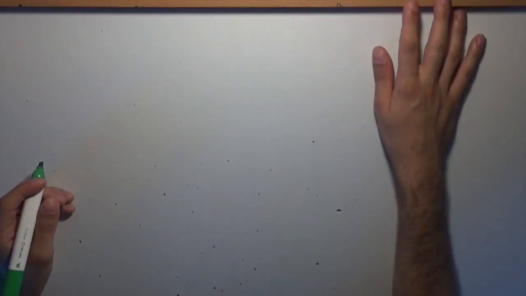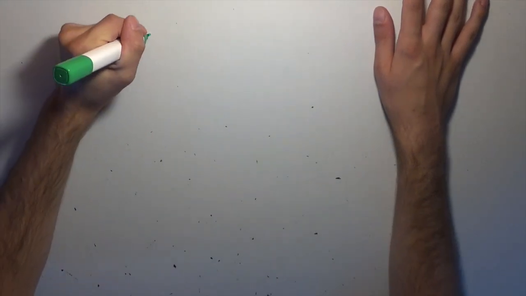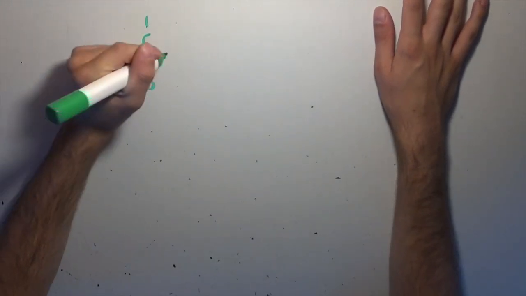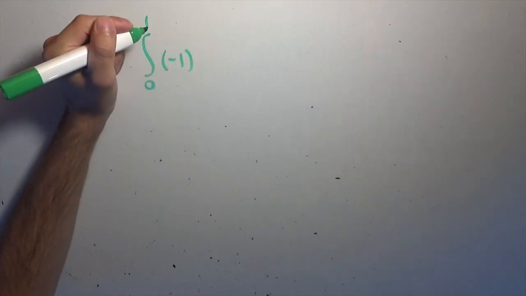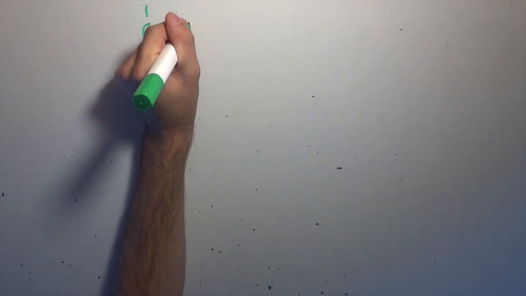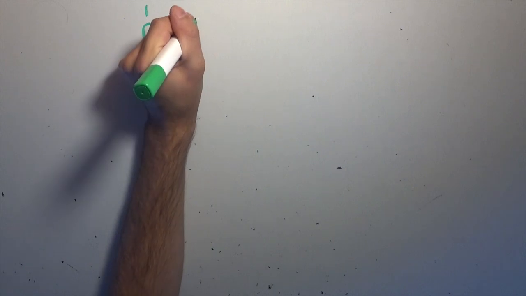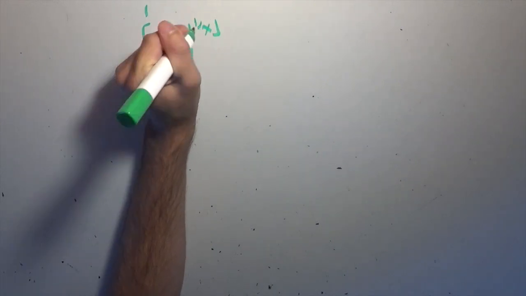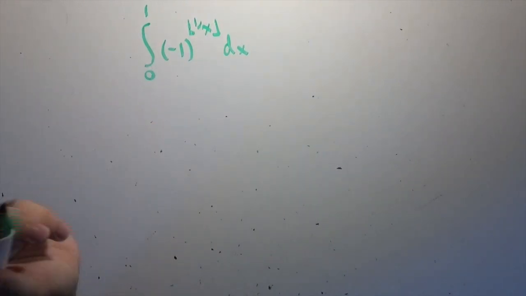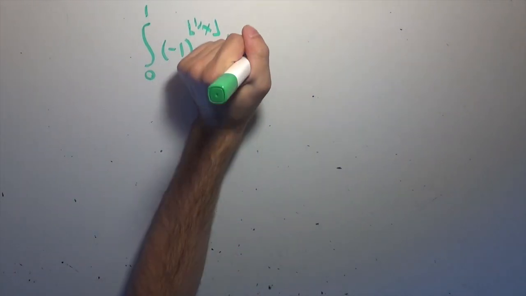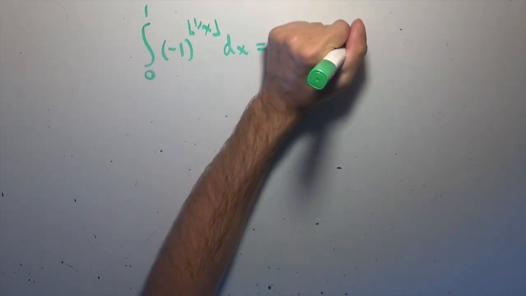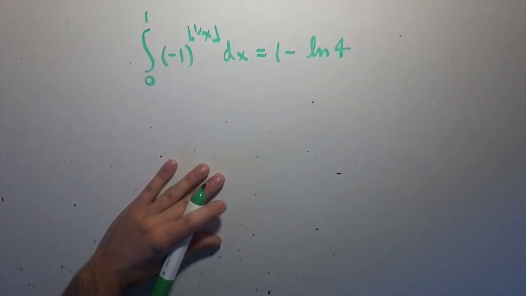Let's do it. So to start off this video, let me quickly cover the result that Michael Penn was able to derive. He was able to show that if you start off with this integral, the integral from 0 to 1 of -1 to the power of the floor of 1 over x dx, this is precisely 1 minus log 4, or 1 minus 2 times the log of 2.